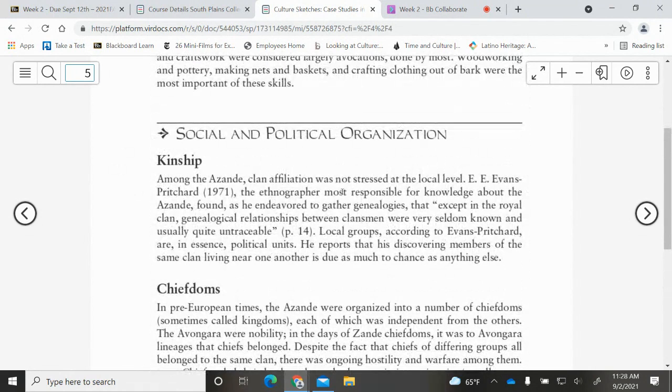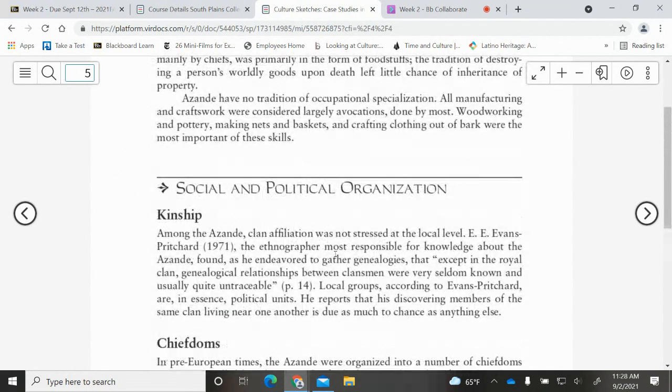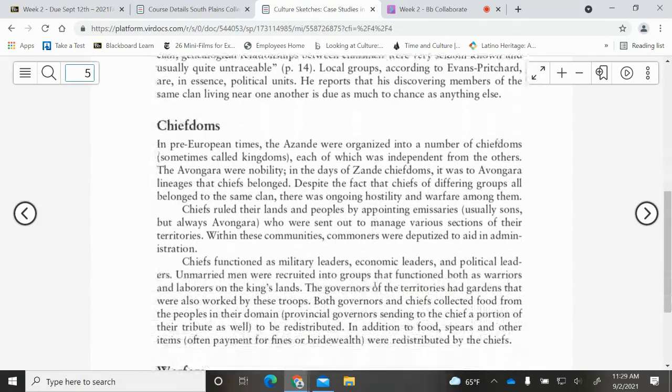Instead of reading everything word for word, page to page, you can create a question and say, what are the social and political organizations of the Azande, and kinship, and you can then define what that looks like. Then you can go down to chiefdoms and define what that looks like.